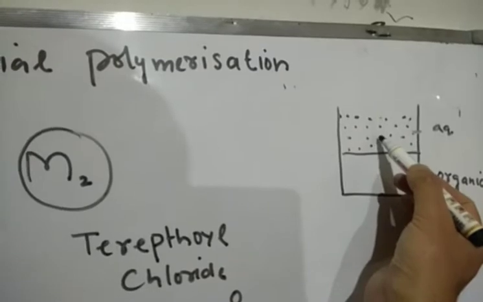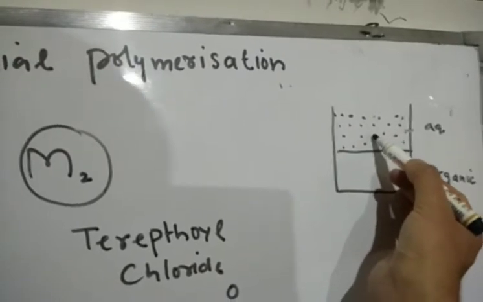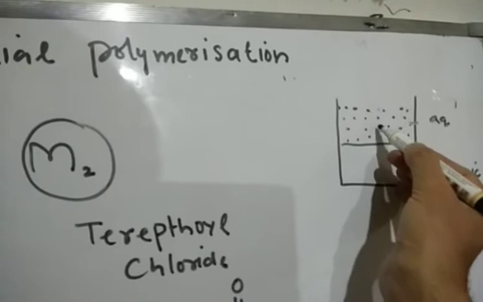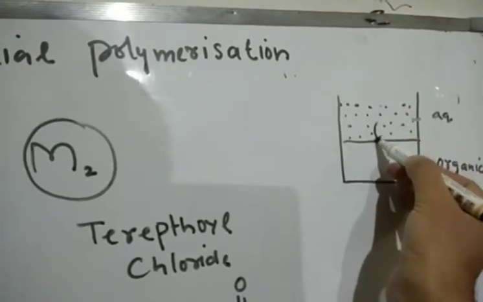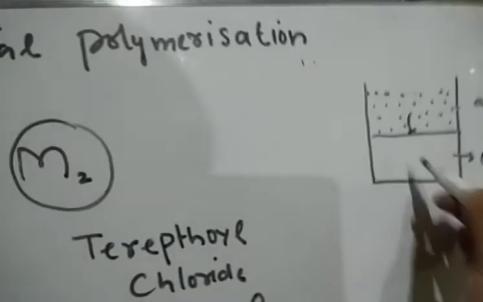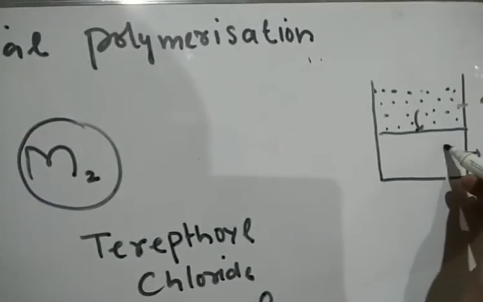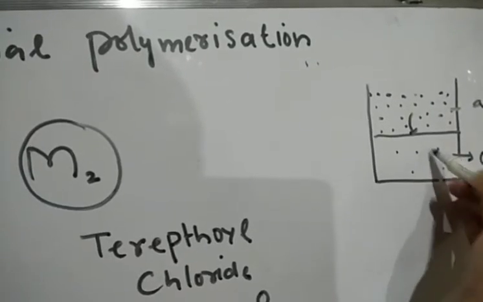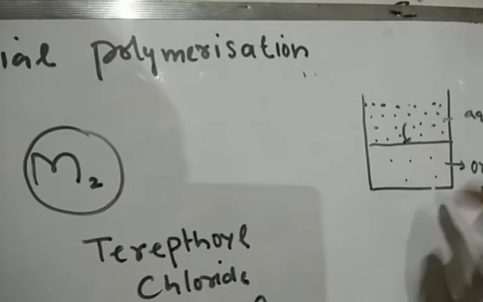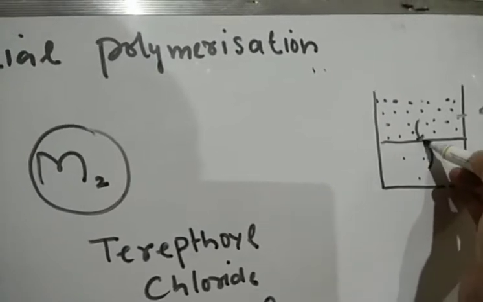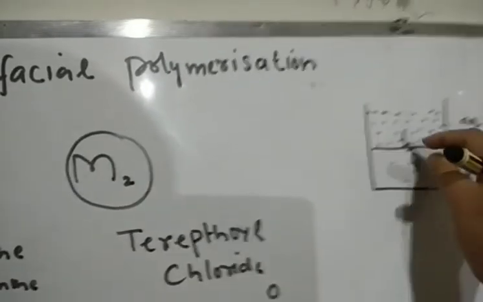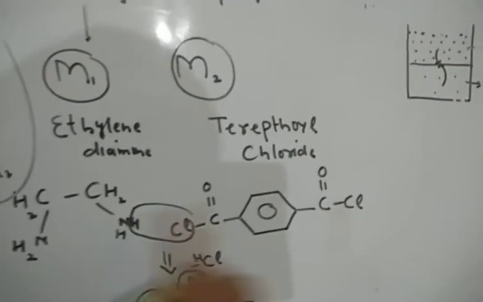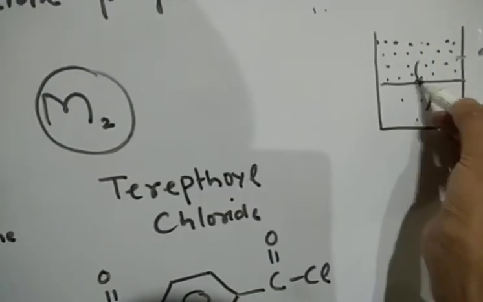अब now इसमें जो हमारा reactant है, that is ethylene diamine, since it is immiscible in this, so it will try to go here towards this organic layer, because if it dissolves here, it becomes stable, like interaction. Likewise इसमें जो molecule है, that is immiscible in the organic, but that's miscible in the aqueous, it will try to move towards this layer. And at the junction, the two monomers in this case, which is ethylene diamine and this diacid chloride, at the interface, they will undergo this chemical reaction.